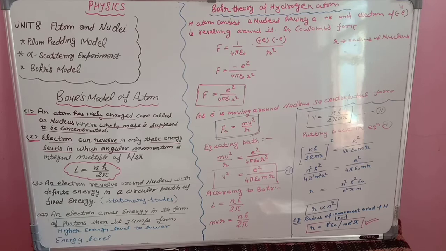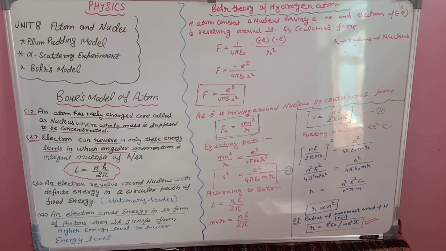The fourth postulate is: an electron emits energy in the form of a photon. Obviously it will emit energy in the form of light energy, and light consists of photons, so it emits energy in the form of photons when it jumps from a higher energy level to a lower energy level. Whenever an electron jumps from a higher energy level to a lower energy level, it will emit energy, it will emit light, and light consists of photons. That's why it is said that it is emitting photons.